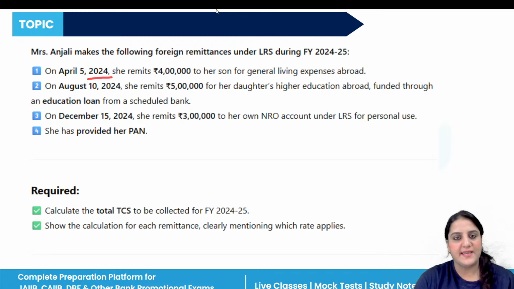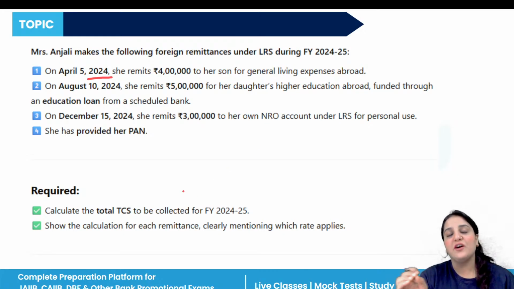The third one is on December 15th of 2024. She remits 3 lakh to her own NRO account under the LRS for personal use, and she has provided her PAN.